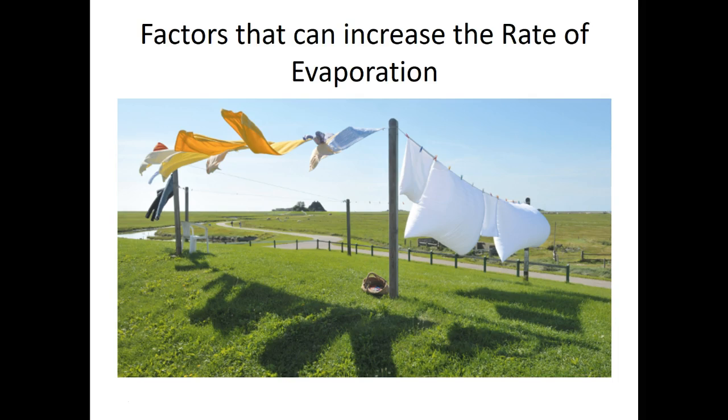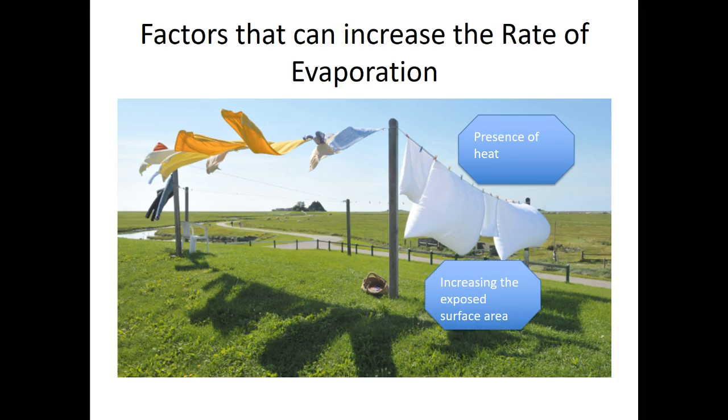Finally, we go on to factors that can increase the rate of evaporation. Let's take drying clothes for example. It can be any example like drying of plates, but let's take this example. So what are the 3 factors that can increase the rate of evaporation? Number 1, the presence of heat. Of course, you put it in a place where it's sunny, where it's warm, so it can dry your clothes quickly. So the moisture on your clothes can evaporate into gas and your clothes become dry. Of course, notice the clothes here are all spread out because you want to increase the exposed surface area. Finally, when you put it in a place where it's windy, because the presence of wind will help increase the rate of evaporation.